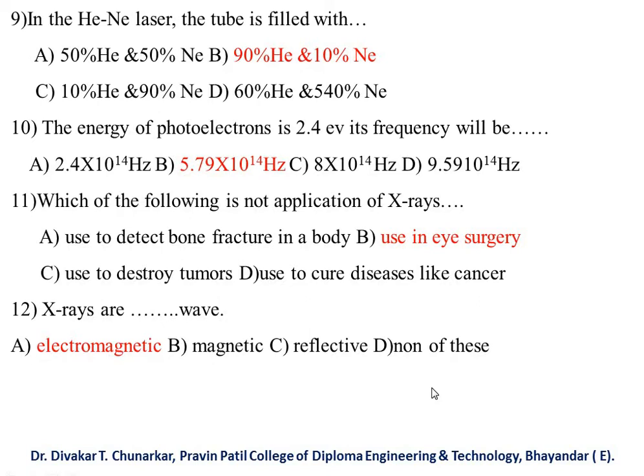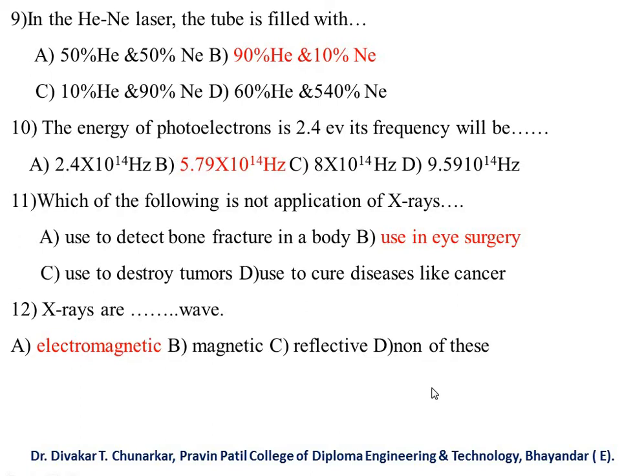Then next, the energy of photoelectrons is 2.4 electron volt. Its frequency will be. This is the problem given in your MCQ. These problems are asked in your examination for 3 to 4 marks. Keep in mind, all parameters we can write, those given in the numerical problem, and solve it properly. So 2.4 electron volts, its frequency will be.